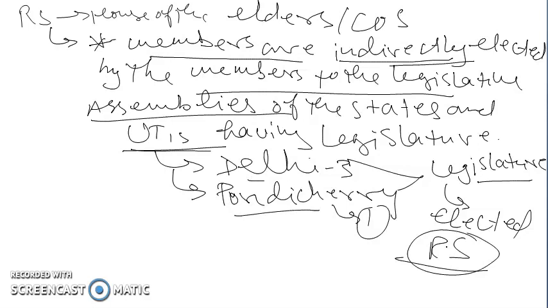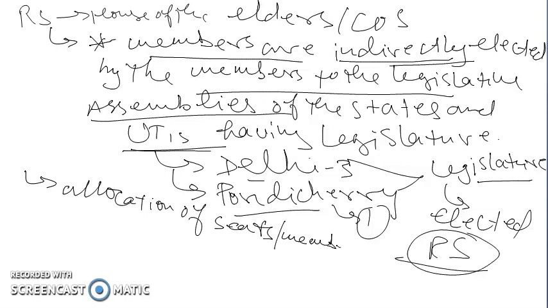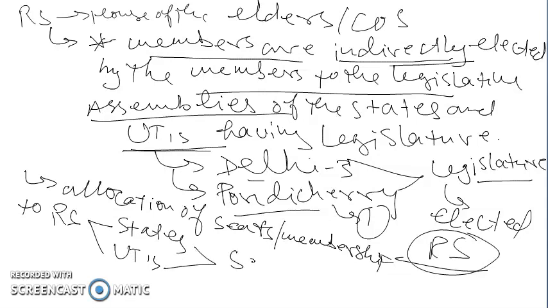Second important point with respect to Rajya Sabha is that the breakup or allocation of seats, or membership, to the Rajya Sabha for the states and the union territories has been provided by Schedule 4.